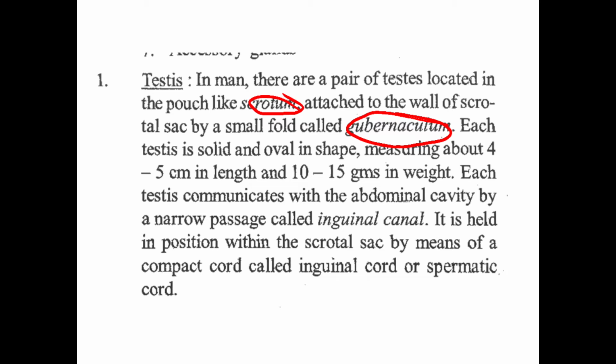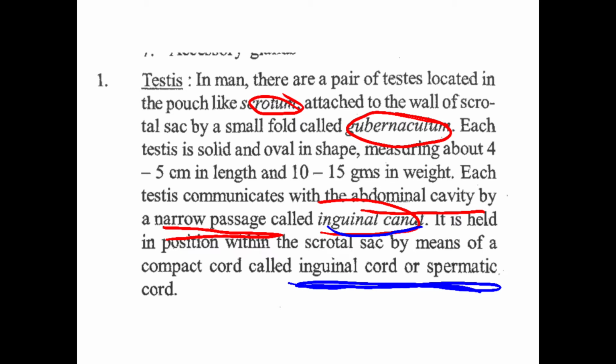Each testis communicates with the abdominal cavity by a narrow passage called the inguinal canal. So what is the inguinal canal? Each testis communicates with the abdominal cavity by a small narrow passage, that is called the inguinal canal. It is held in position with the scrotal sac by means of a compact cord called the inguinal cord or spermatic cord.